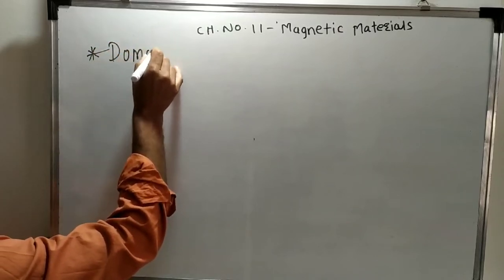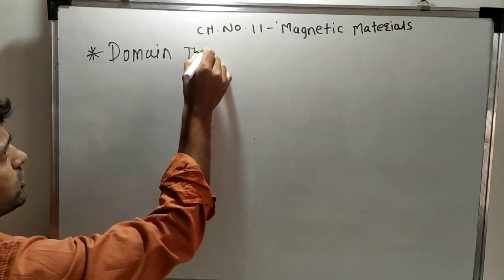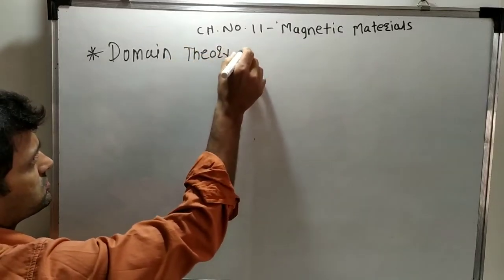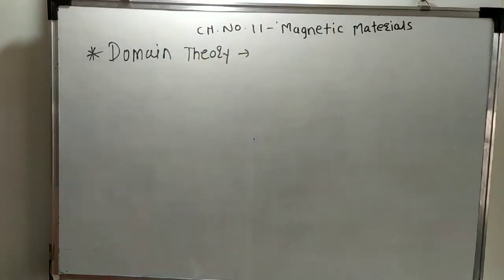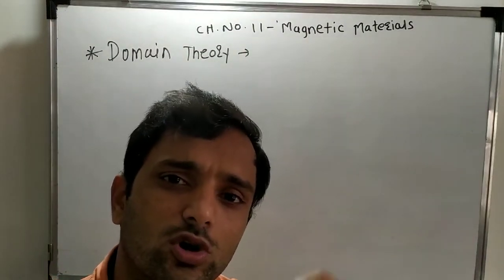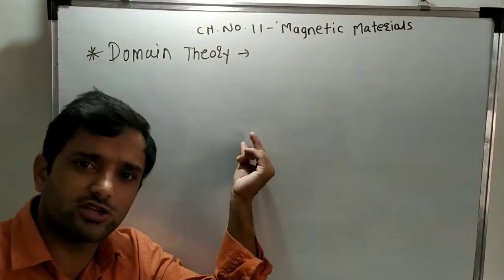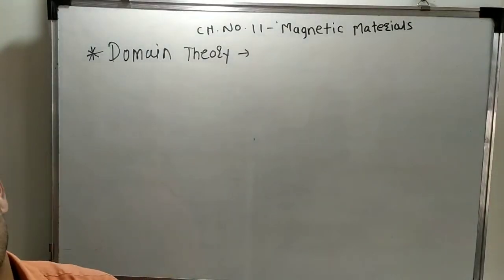Domain theory for ferromagnetic substance. What is the domain? A small region present in the ferromagnetic substance is called domain. Small regions in ferromagnetic substance are called domains.